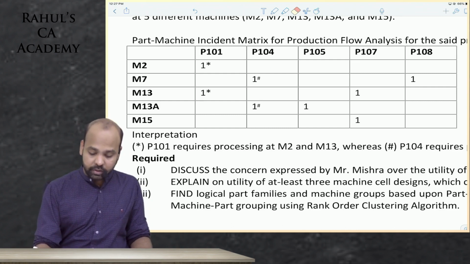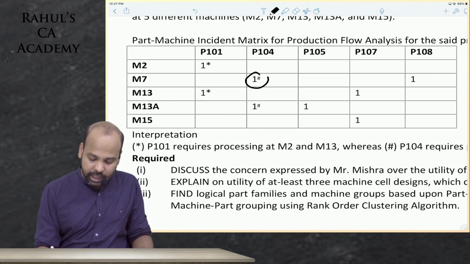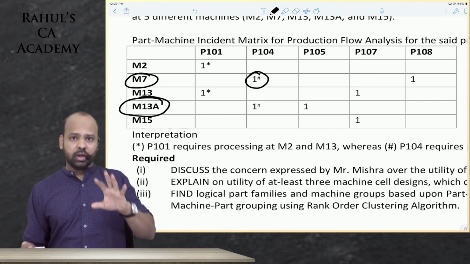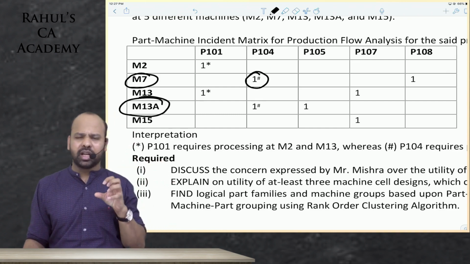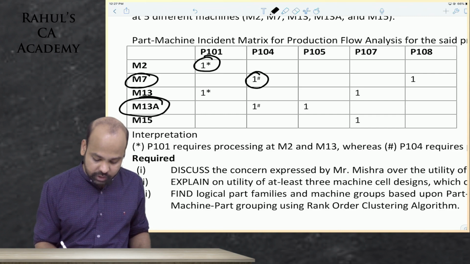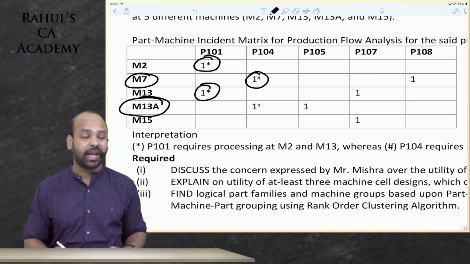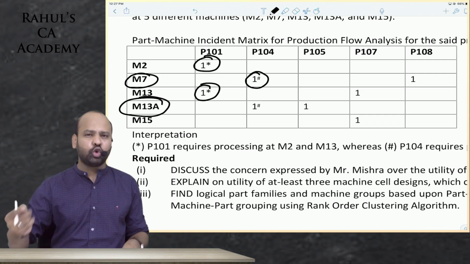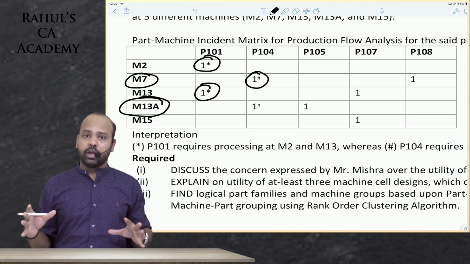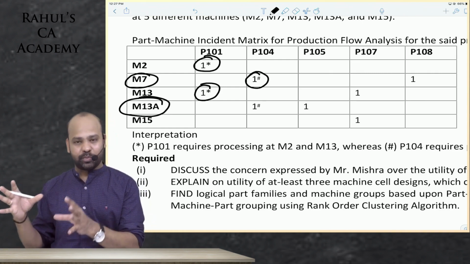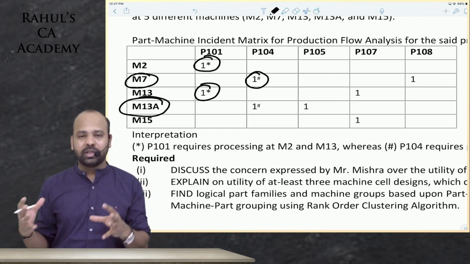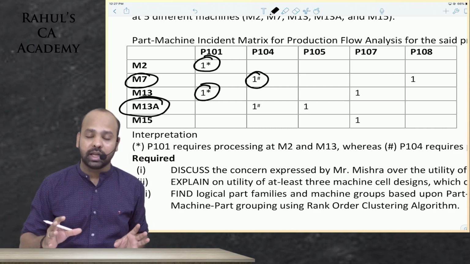For example, you might tell me, sir, part 104 requires operation on machine 7 as well as machine 13A, which means machine 7 and machine 13A should form part of one cell. Then you will tell me, part 101 requires processing both on machine M2 and machine 13, so machine 2 and machine 13 would form part of one cell. Yes, possible. So like this, you might be able to relate that this part requires processing on these machines, and there is every possibility that these machines and this part will form part of one cell.